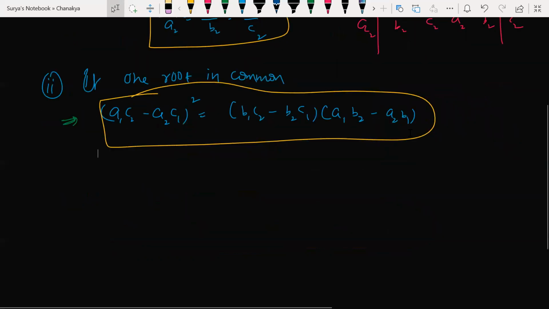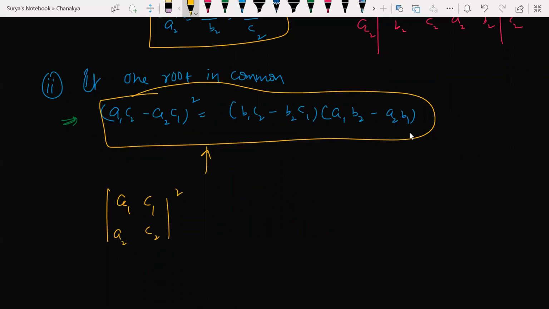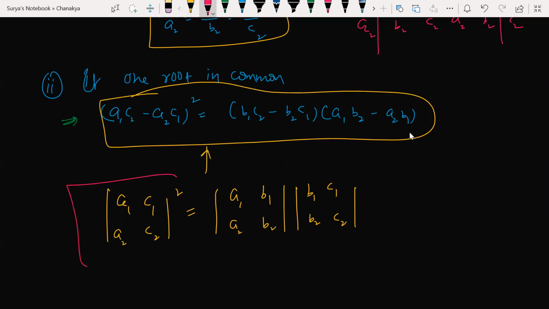I'll tell you one more trick here to remember this formula. Take the determinant a1 c1, a2 c2, whole square, which is equal to the determinant a1 b1, a2 b2, into the determinant b1 c1, b2 c2. Look at this, this is the determinant which you can take here.